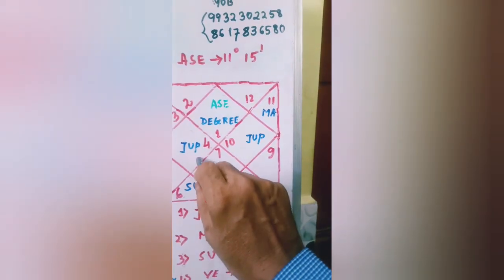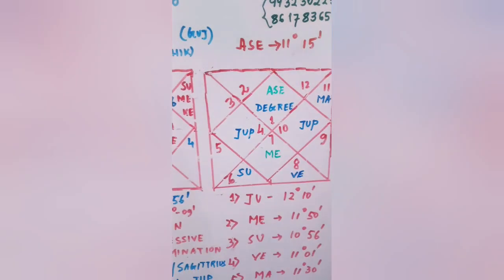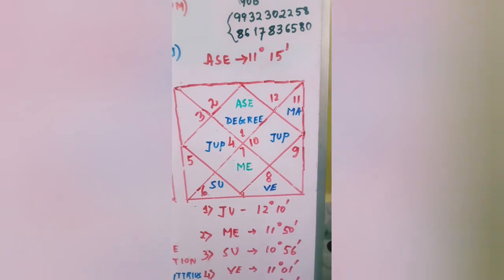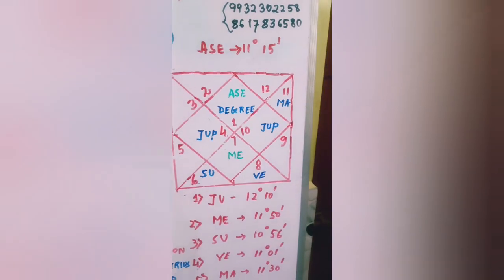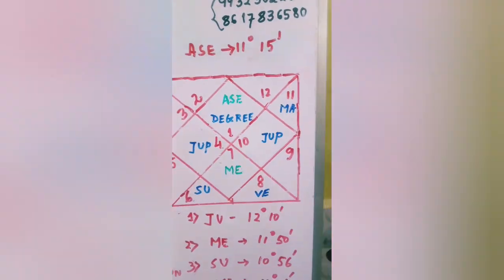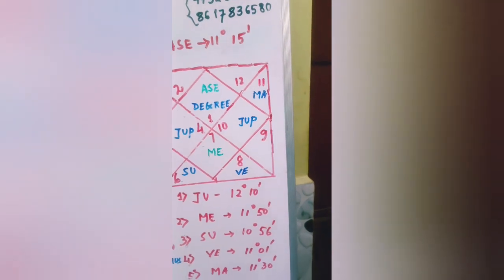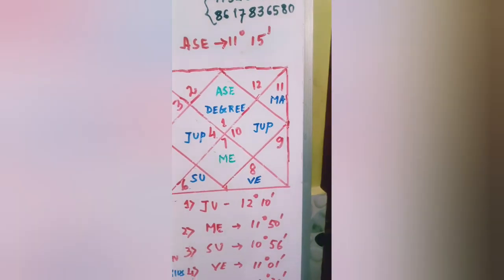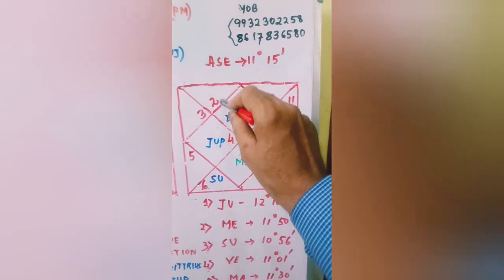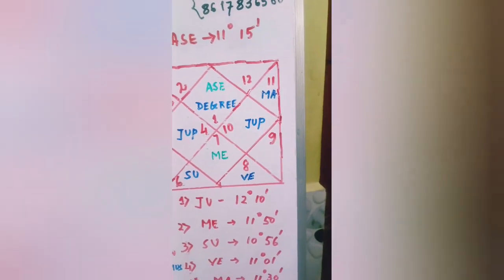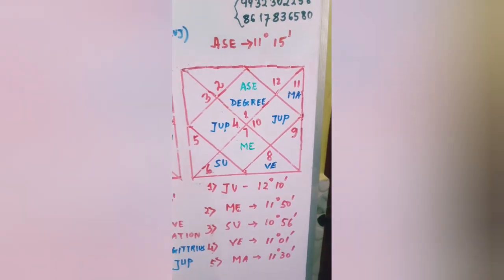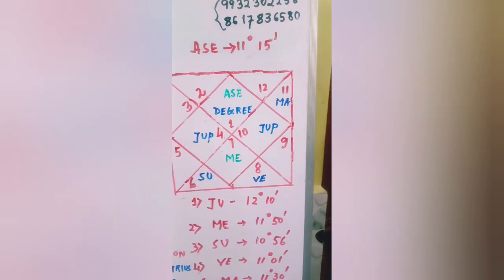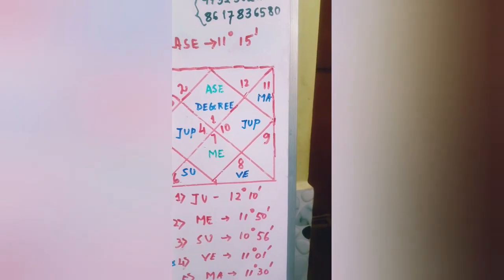Now that checking comes from the second house. The second house is speech. The second house is family status. The second house is bank balance, finance. The native has to make his finance strong. The native has to make his speech sober and modest. That means he has to change his attitude to make success.